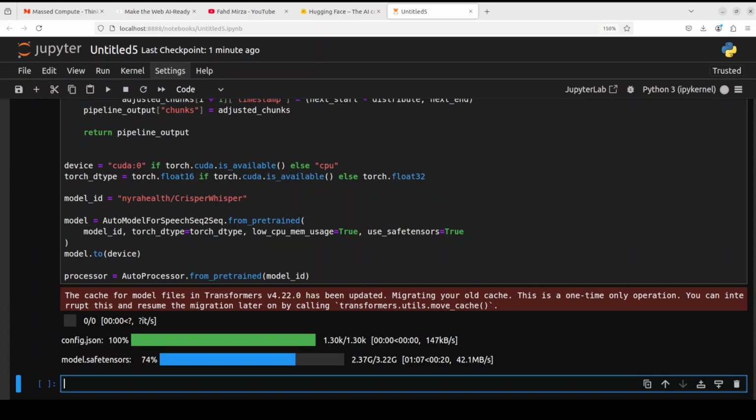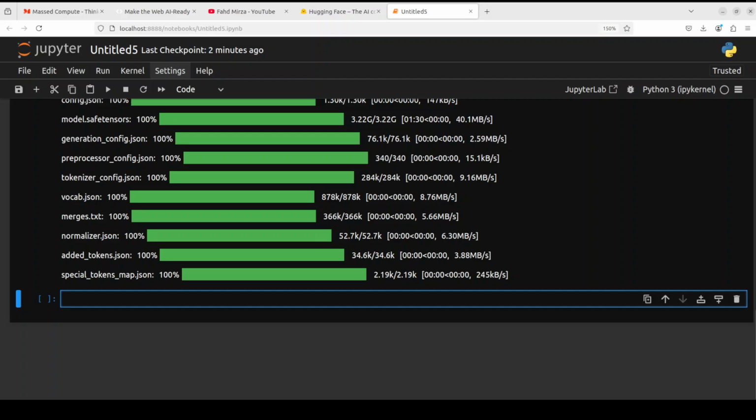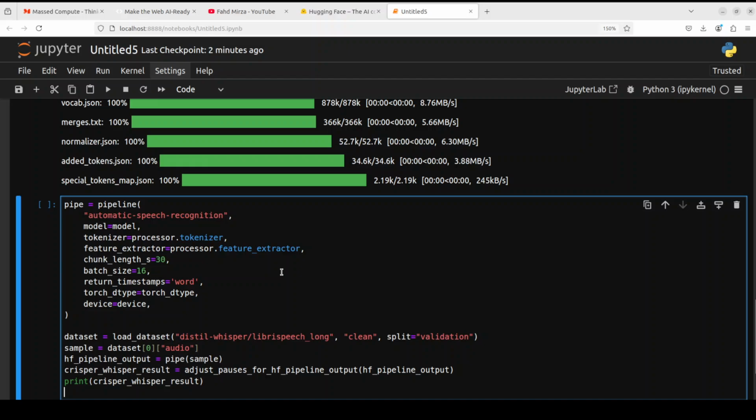Model is almost there. So the model is downloaded. Let's try to see how we can use it. The easiest way is to use this pipeline from Hugging Face, and then we are specifying our model, tokenizer, and our device.